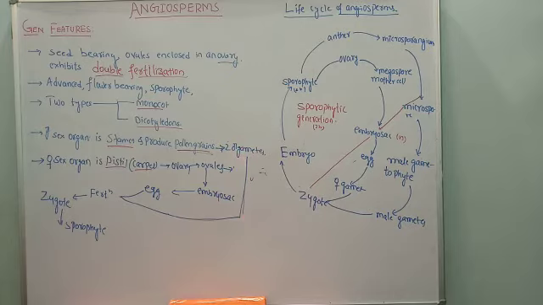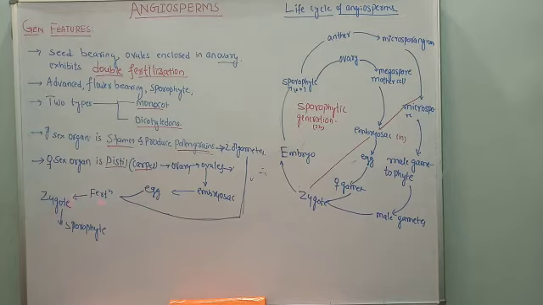As a result, one male gamete fuses with the egg cell in the embryo sac. The egg cell is there. So the fusion of the male gamete with the female gamete takes place. Female gamete means the egg cell. It fuses with the egg nucleus, and here fertilization commences and zygote formation takes place.